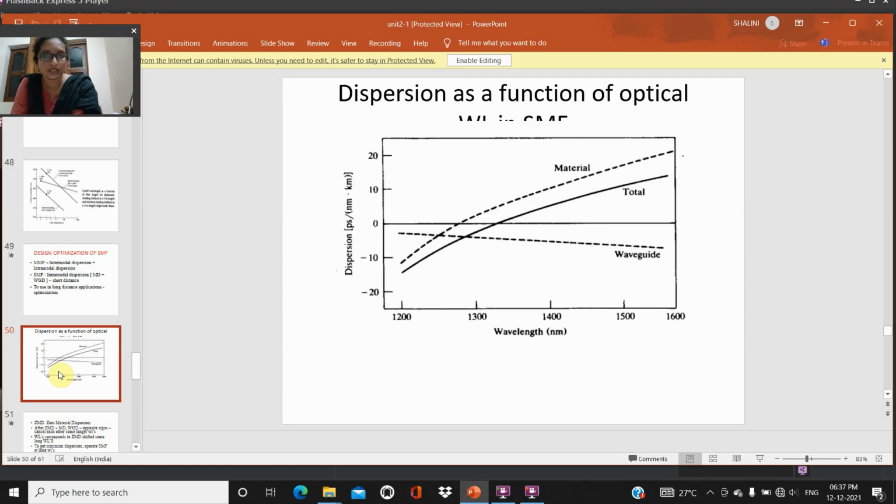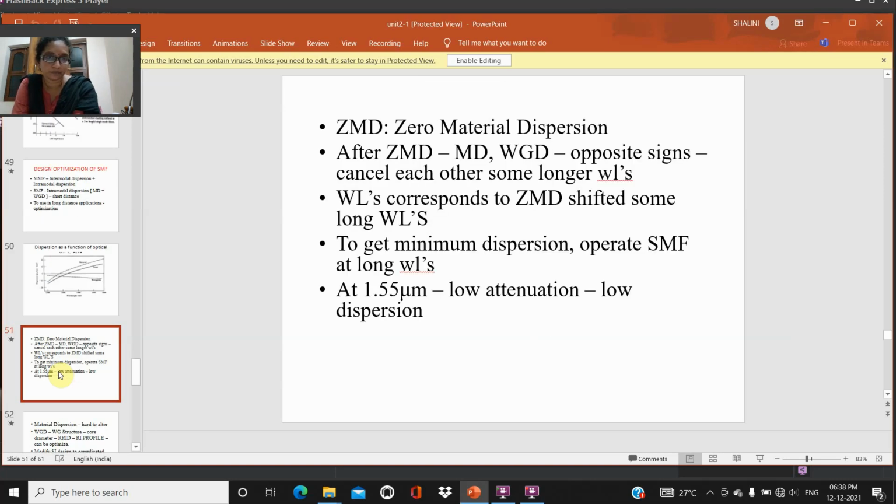Consider dispersion as a function of wavelength in single mode fibers. The middle line indicates 0, below indicates -10, -20, and above indicates 10, 20. As the wavelength increases, the material dispersion also increases. So it cannot be altered. Waveguide dispersion can be shifted below zero, so it is the one we can alter.